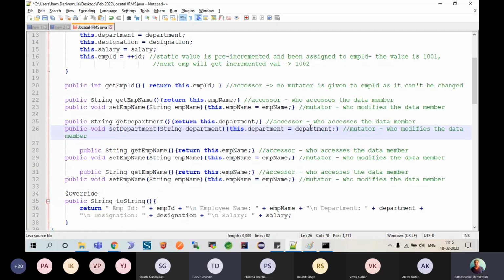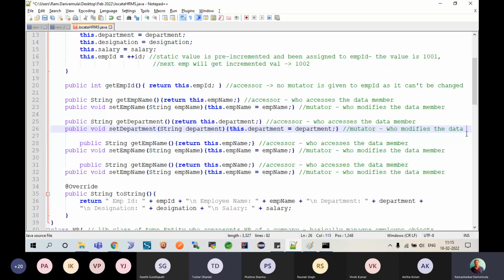Don't get bored that I'm writing too much. This is because we are using a normal console. Well, if you are using an IDE like Eclipse, these can be generated just with a click. So for the time being, I want everyone to observe this. I'm taking a lot of your time. Designation, and I'll say designation.